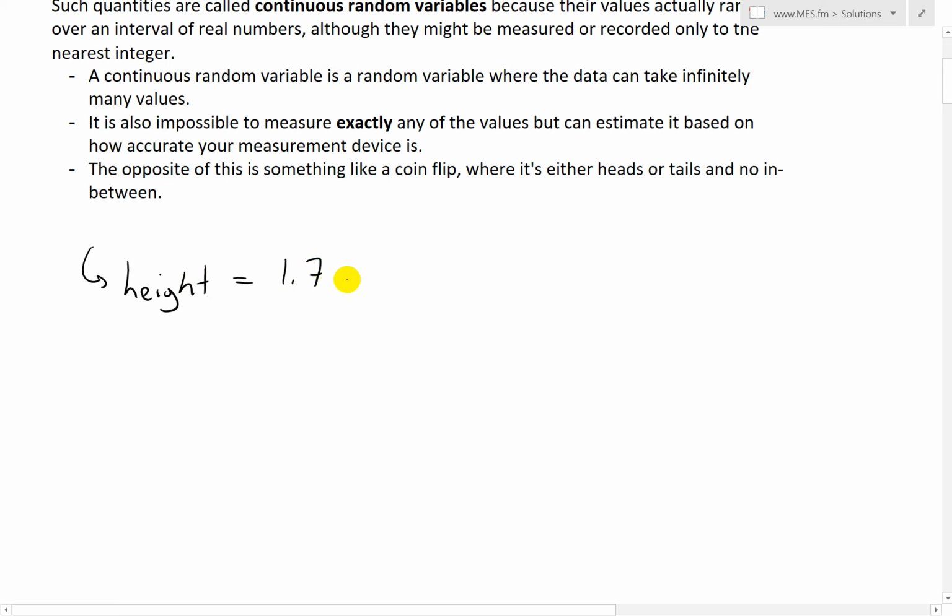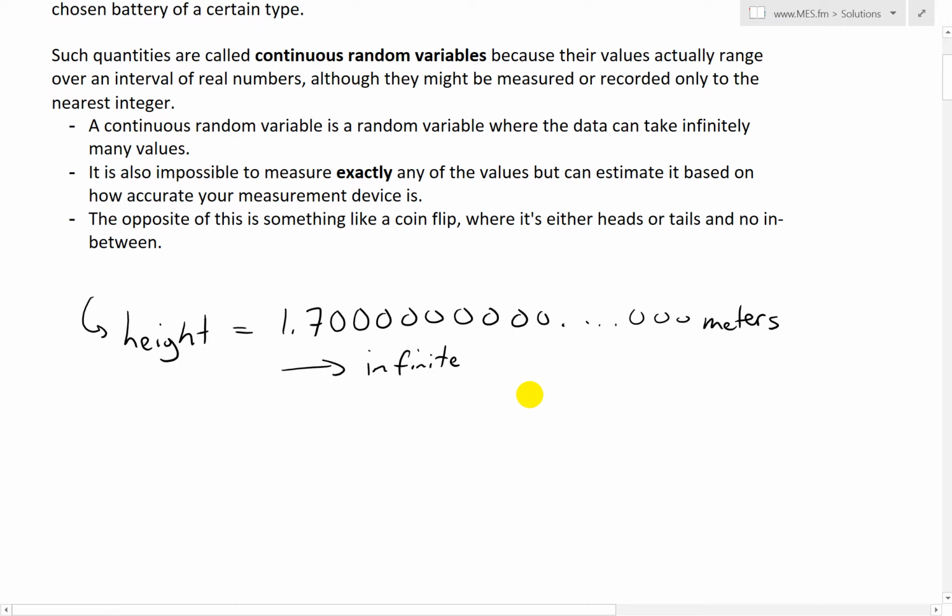If you were 1.7 meters tall, you can't say you're exactly 1.7 meters tall, because that would mean you have exactly 1.7 all the way to unlimited zeros of accuracy, which is impossible, and there's no way to measure that. So this in fact goes to infinity. So that's why this is a continuous random variable.